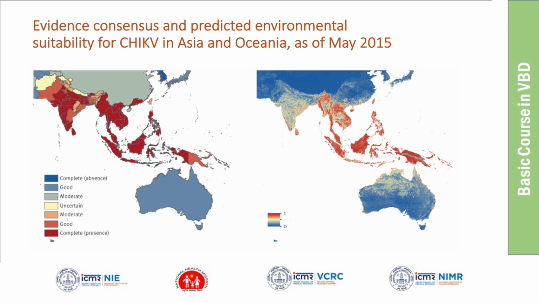You can see the first picture with India. Which are the states where the presence of chikungunya is complete? Where does Odisha stand? Moderate. Yeah, it is moderate.